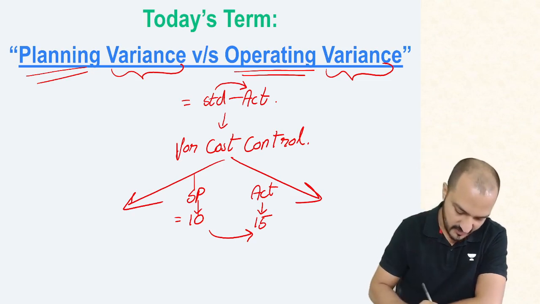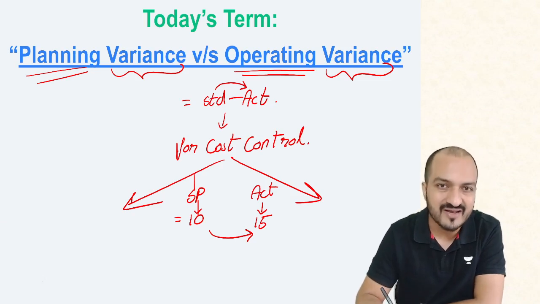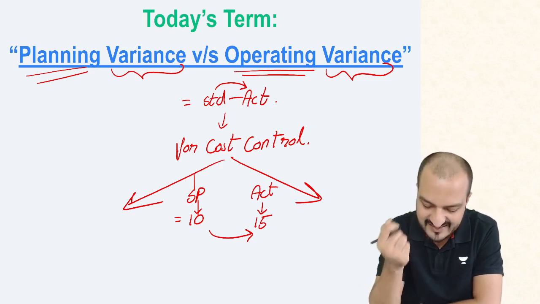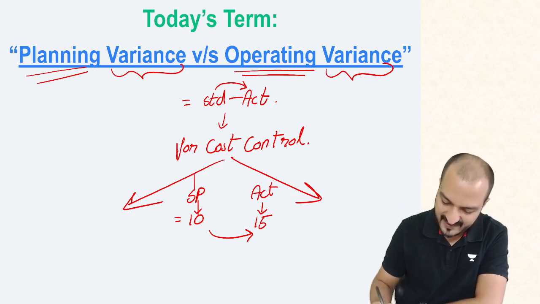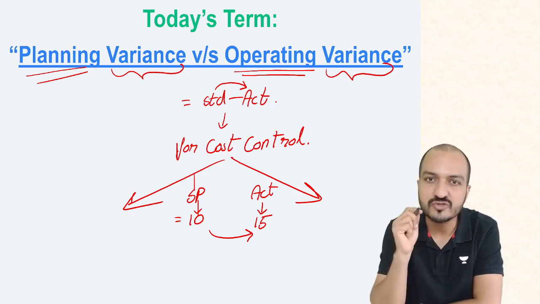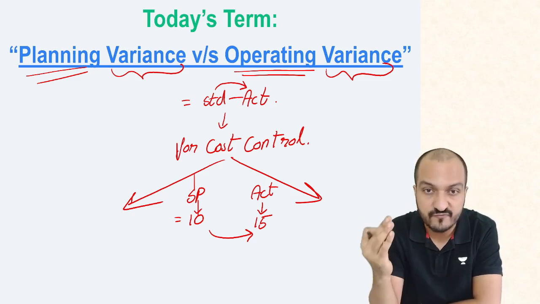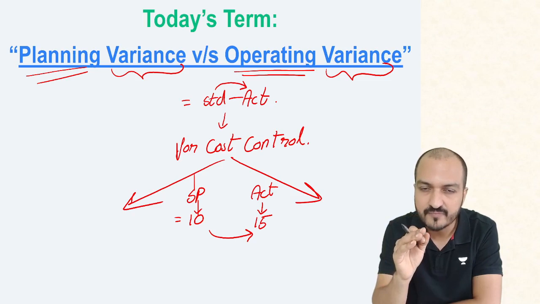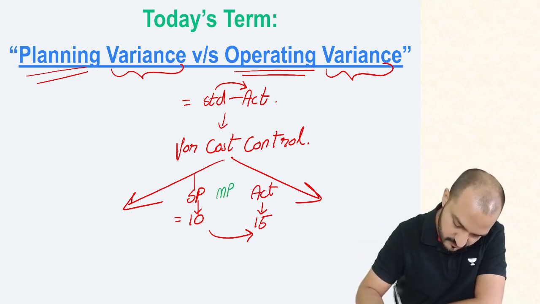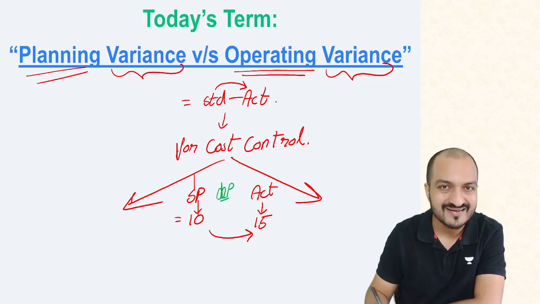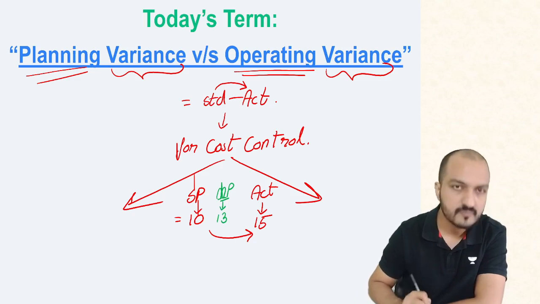However, isn't it possible that this extra price paid is not entirely my fault? My estimated standard was 10 rupees, actual price paid was 15 rupees, but by the time I paid the actual price of 15, the market price of the material at that time was itself 13 rupees.